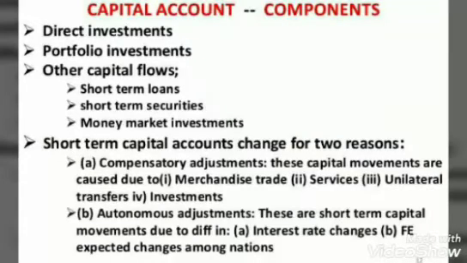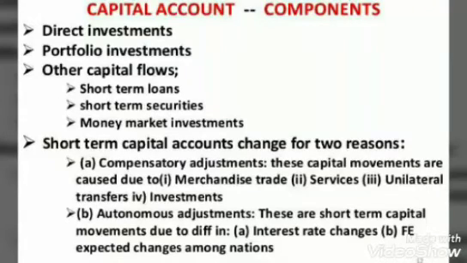Now children, apart from these components, the capital account also includes other components like NRI deposits. When we talk about NRIs, we are talking about non-resident Indians. Here we take into account the NRI deposit.